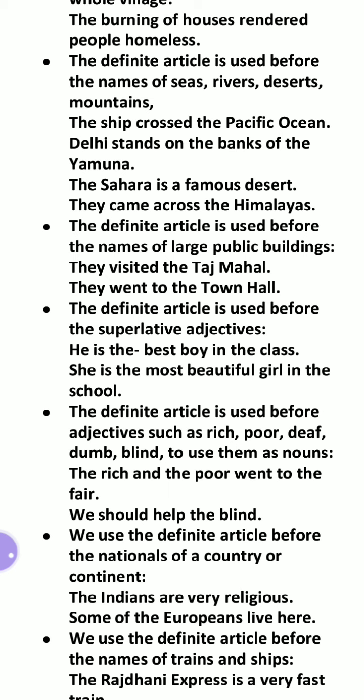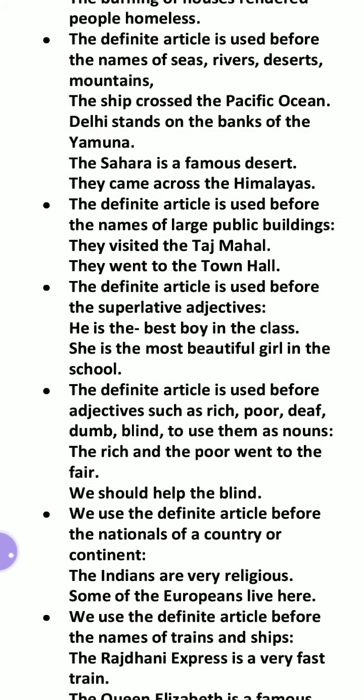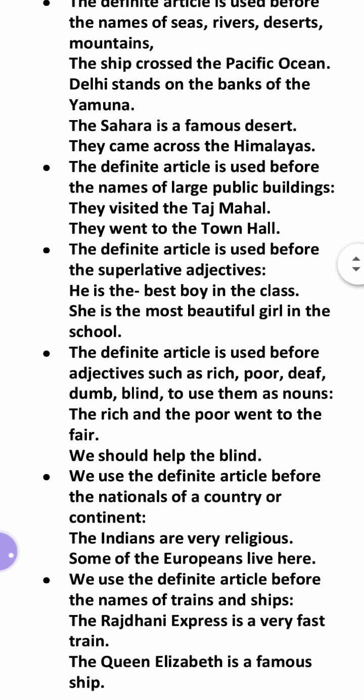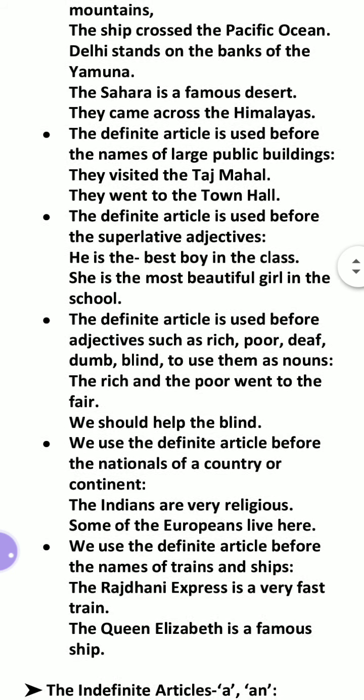After that, the definite article is used before the names of seas, rivers, deserts, and mountains. Very important. The ship crossed the Pacific Ocean. Delhi stands on the banks of the Yamuna, the Ganga. Okay, like this. The Sahara is a famous desert. They came across the Himalayas. So these are the things.